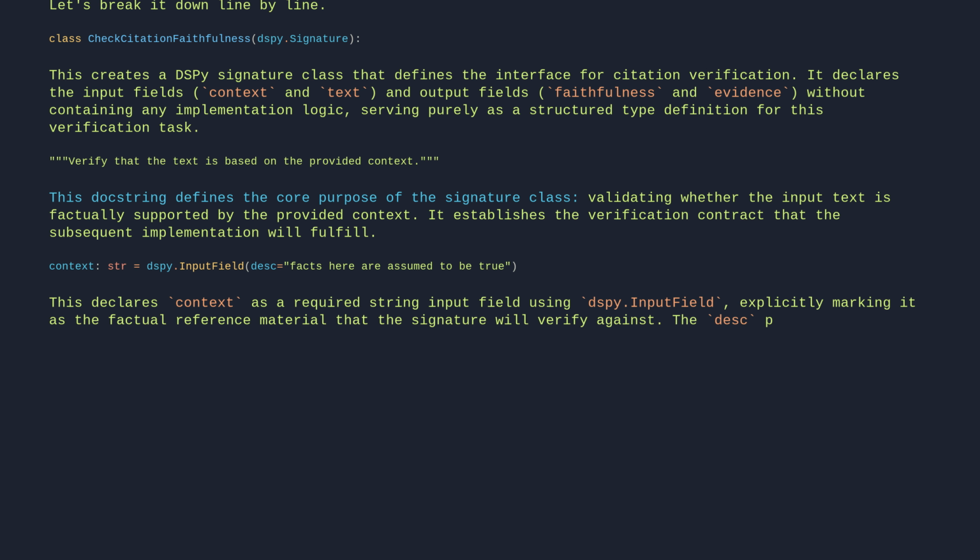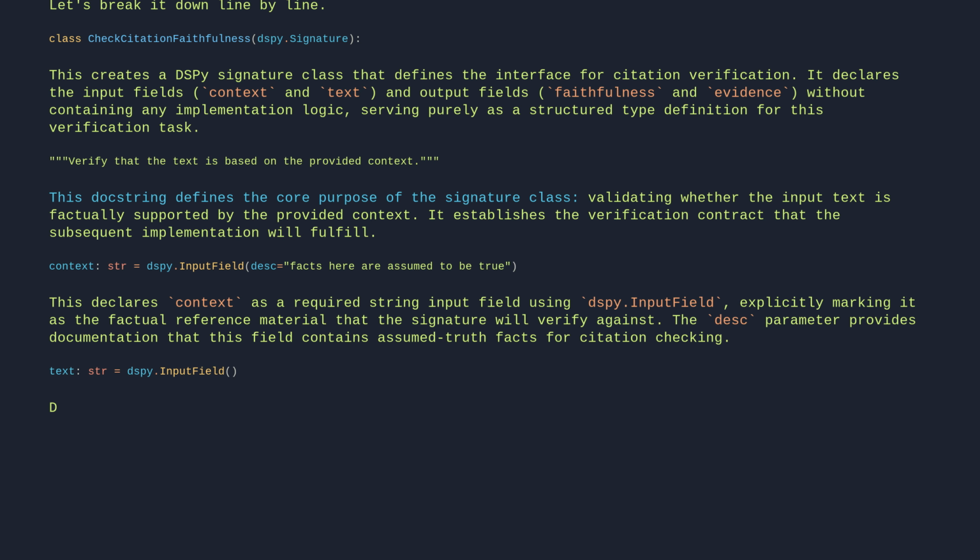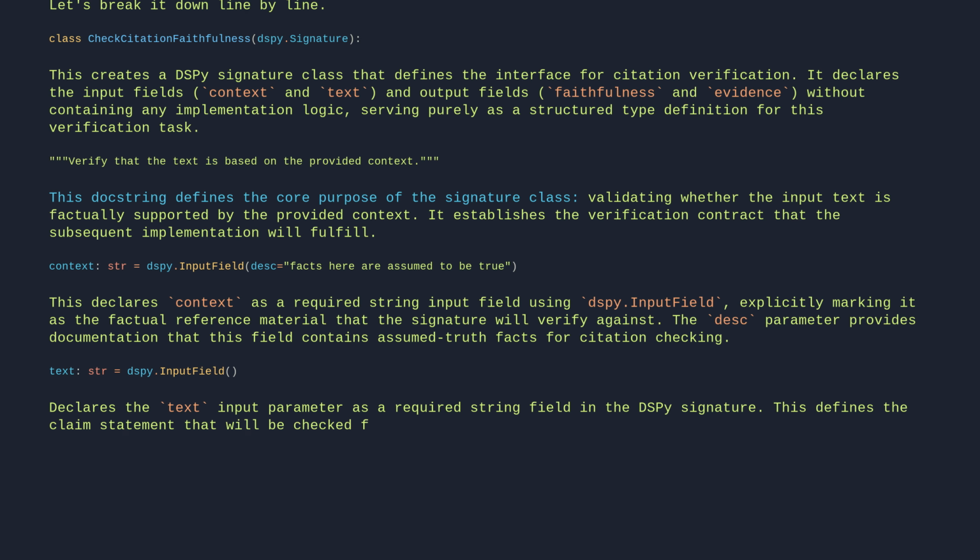The desc parameter provides documentation that this field contains assumed truth facts for citation checking. text: str = dspy.InputField() declares the text input parameter as a required string field in the DSPy signature. This defines the claim statement that will be checked for faithfulness against the provided context.